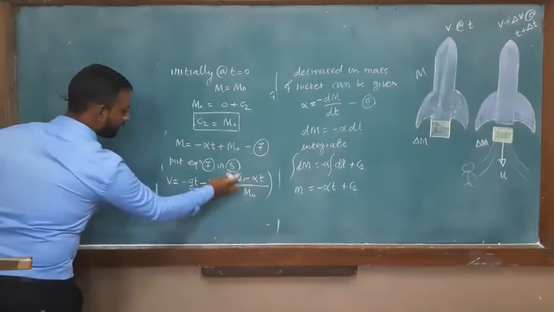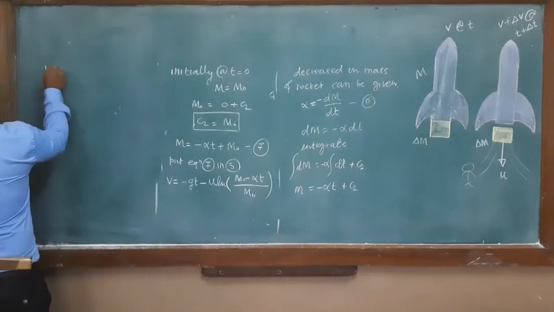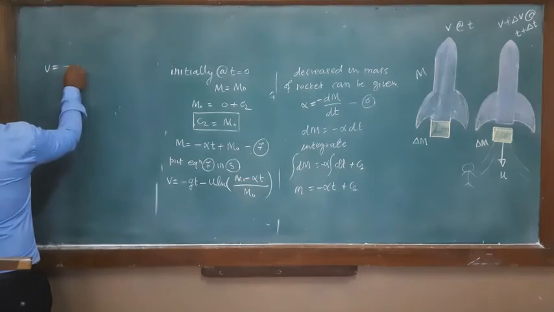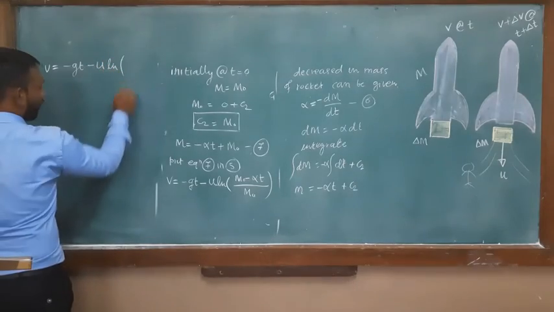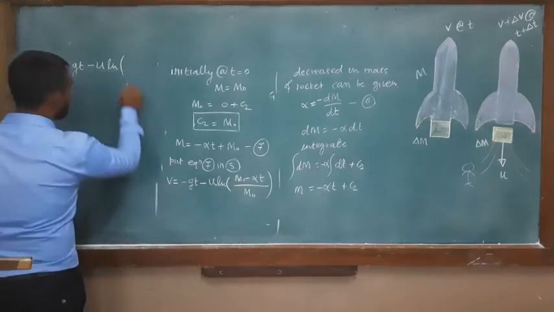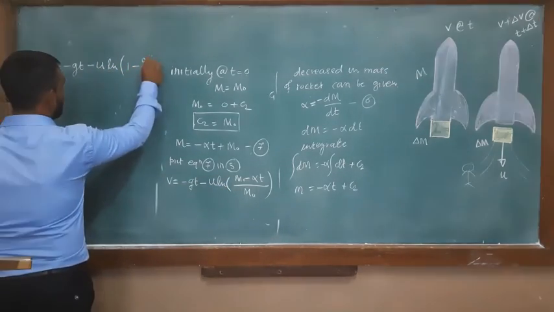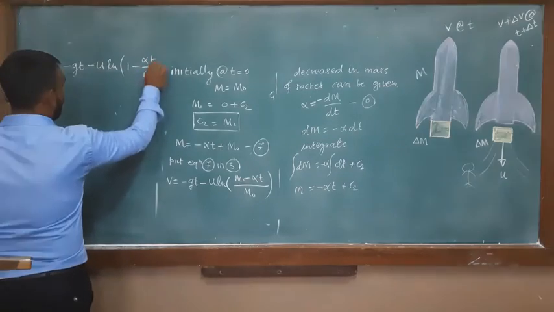By dividing, you will get v is equal to minus gt as it is, minus u ln of 1 minus alpha t upon m0.